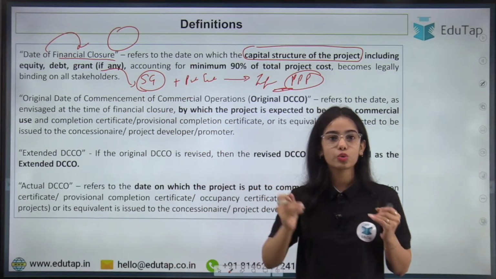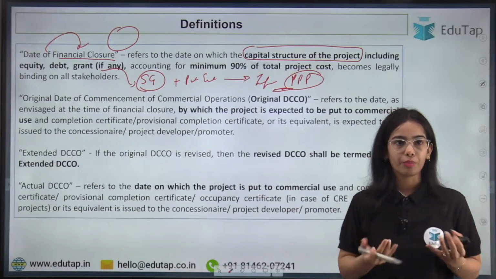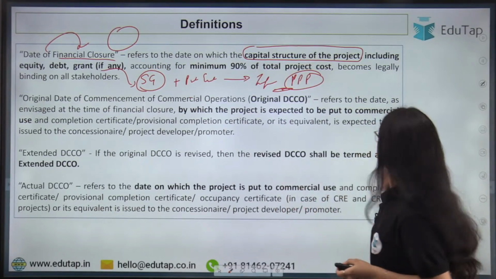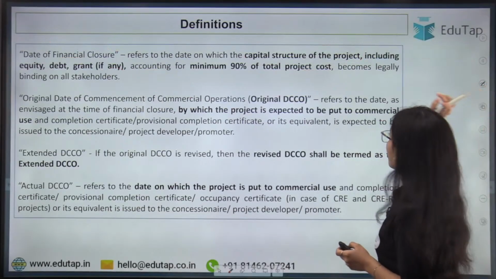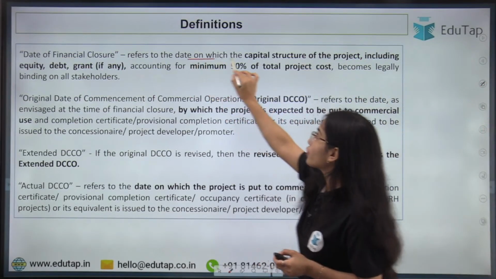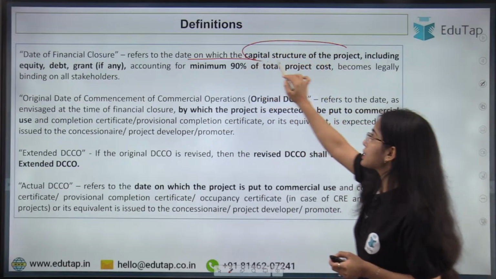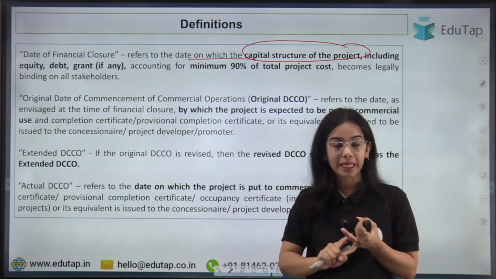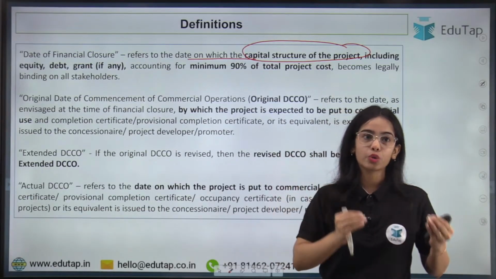State governments do get some grants from the central government. So you can understand that the date of financial closure is the date on which the capital structure of the project is decided: how much money will be raised through equity, how much through debt, and how much we are getting through grants, if any,